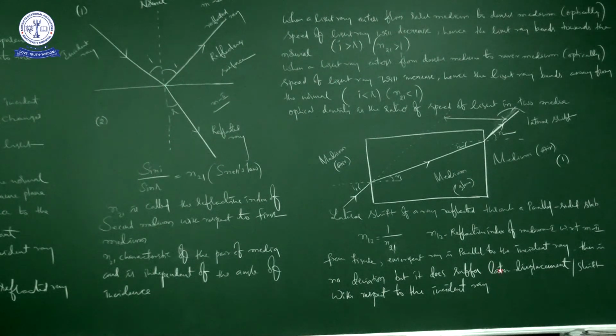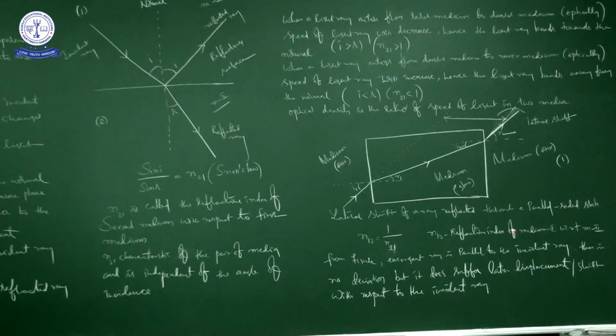In our upcoming class, we also need to discuss some other properties of light. There you will get what is the use of deviation and when the light ray is going to deviate. But here, no deviation, only shifting of a light ray, that is called lateral shift or lateral displacement.